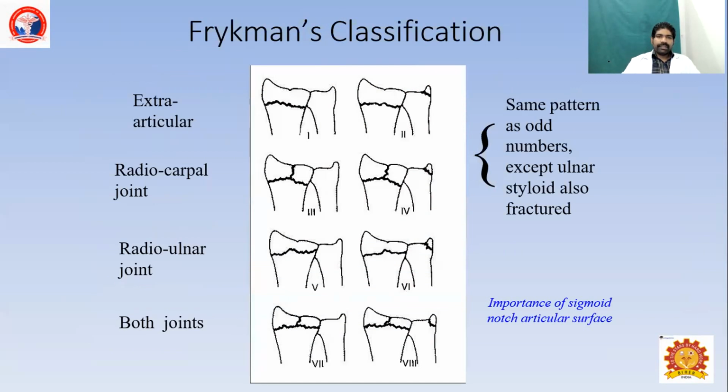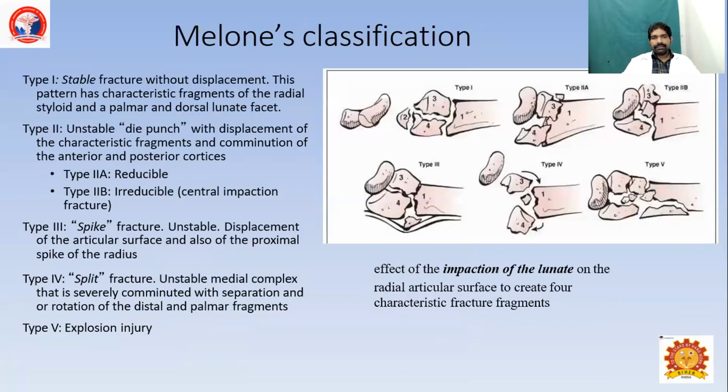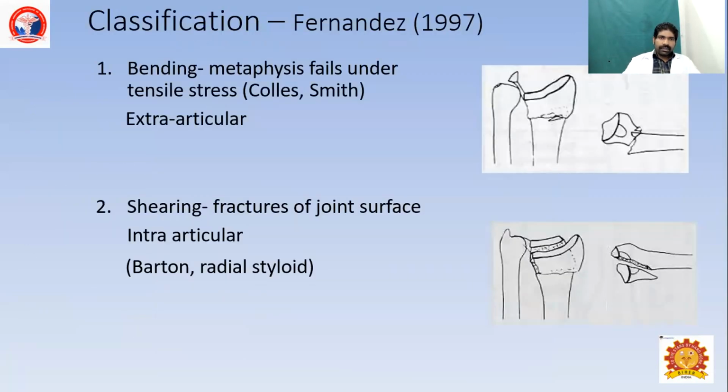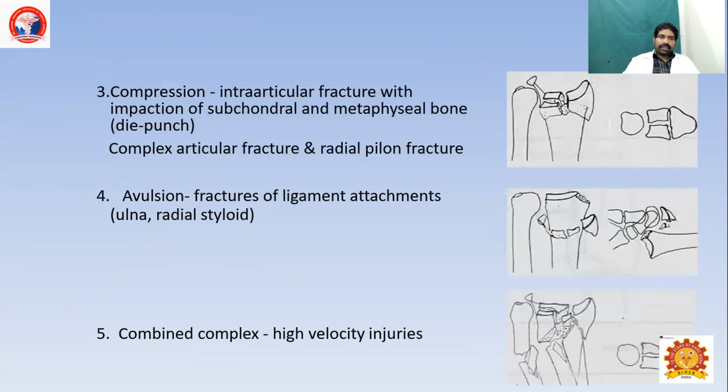Frykman's classification is based on the involvement of the articular surface of the radiocarpal joint and the involvement of the ulnar styloid. Melone classification is divided based on volar fragment, radial styloid, dorsal rim, and distal radioulnar joint involvement. Fernandez has classified this according to the forces acting on the distal radius.